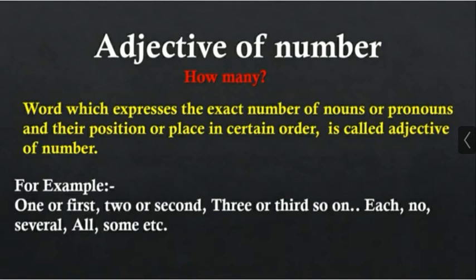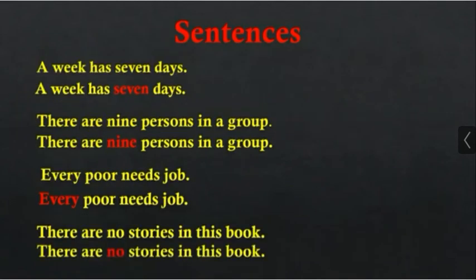Let's see with the help of examples. A week has 7 days. How many days? 7 days. It is giving the answer, children, to how many? So 7 days. It is the adjective of number. 7 is the adjective of number. There are 9 persons in a group. How many persons in a group? 9. So it is the adjective of number, 9.